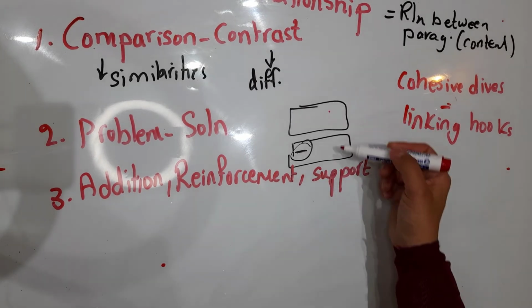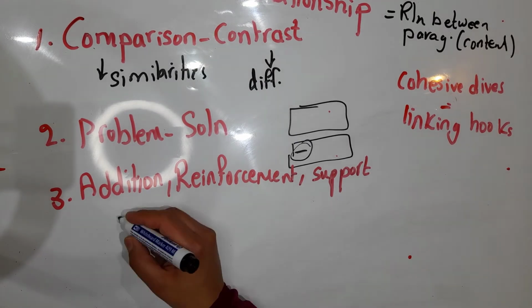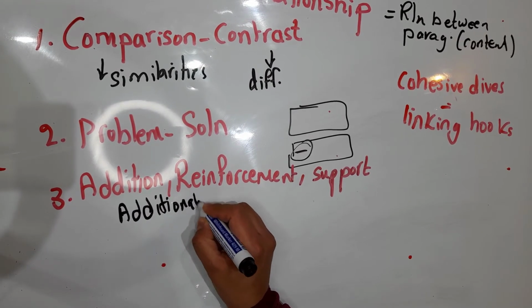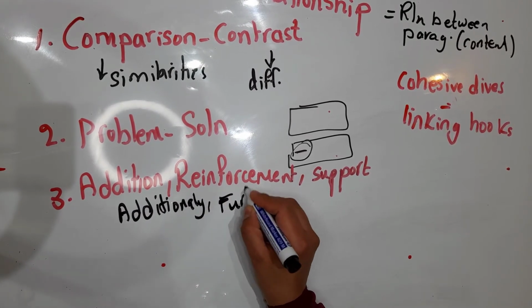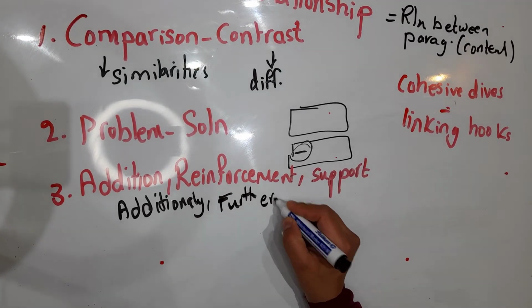So paragraph 1 and paragraph 2 both illustrate the same idea. How can I know that? Simply by the transitional words additionally, furthermore, moreover. These refer to such a relationship.